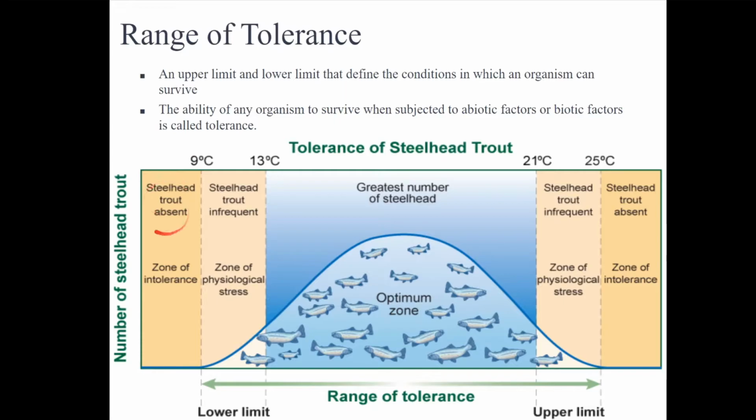Below 9 Celsius and the steelhead trout cannot survive, it will directly die. Between 9 and 13 Celsius, while it will struggle and be under stress, it will be capable of surviving to a certain amount. In its optimum zone, it will flourish, while in the upper limit, just like in the lower limit, while it may be able to survive, it will not be doing so well and it will be stressed.